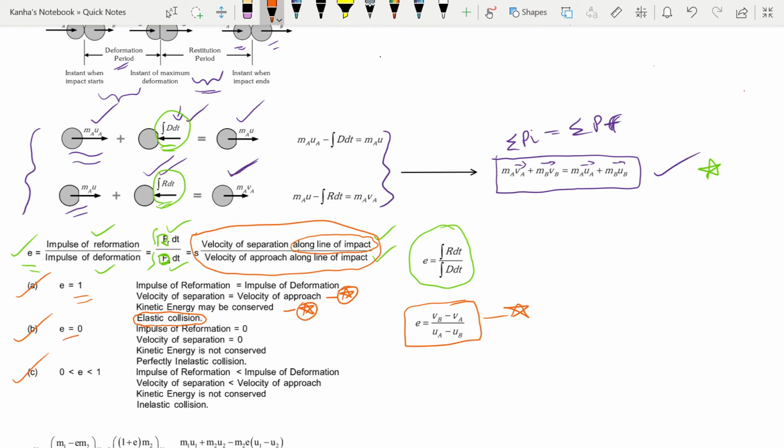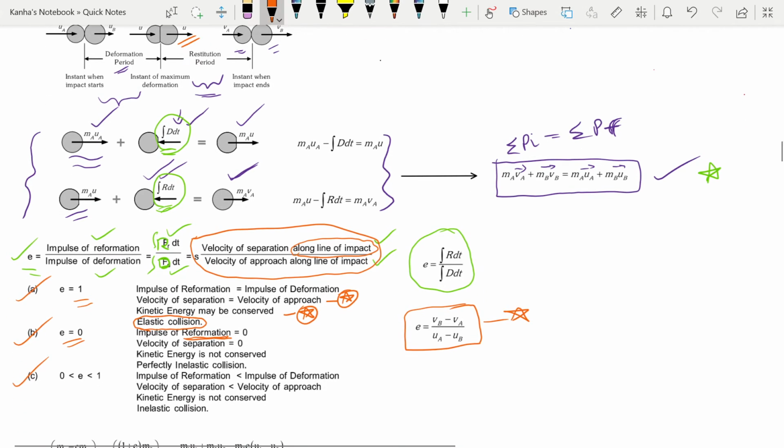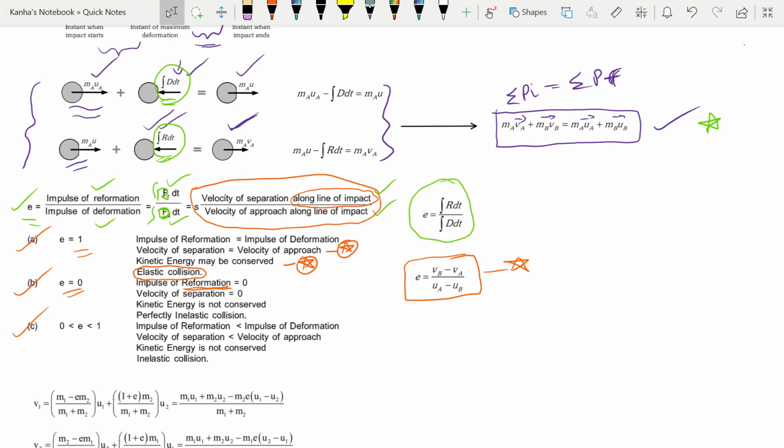Secondly, if E is equal to 0, then impulse of reformation is 0. Deformation happened, but they stuck together and they moved with a common velocity u. In this, the kinetic energy is definitely not conserved, and this is known as perfectly inelastic collision. Similarly, you can have values of E between 0 and 1. In all these cases again kinetic energy is not conserved, but note that linear momentum will always be conserved irrespective of what the value of E is.